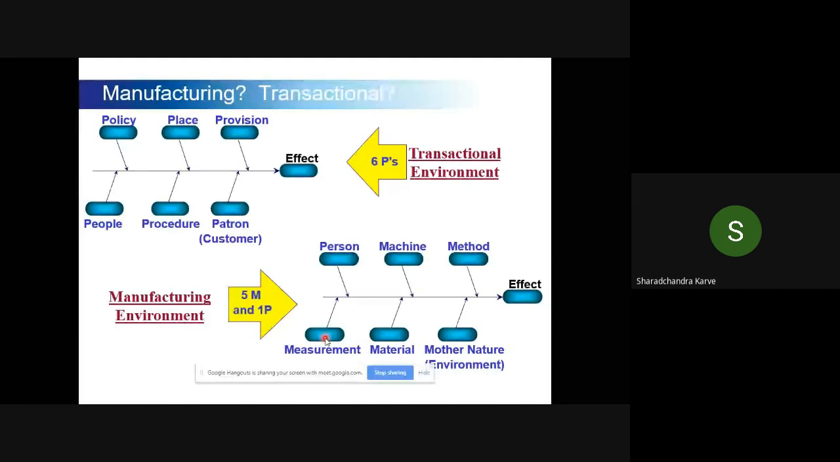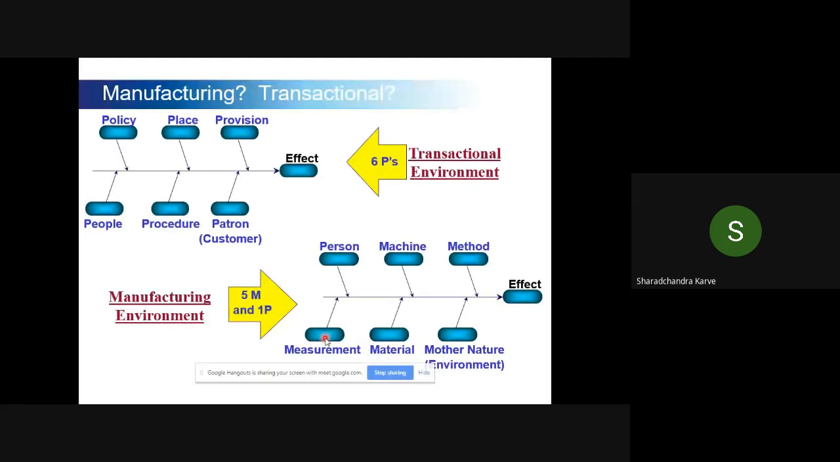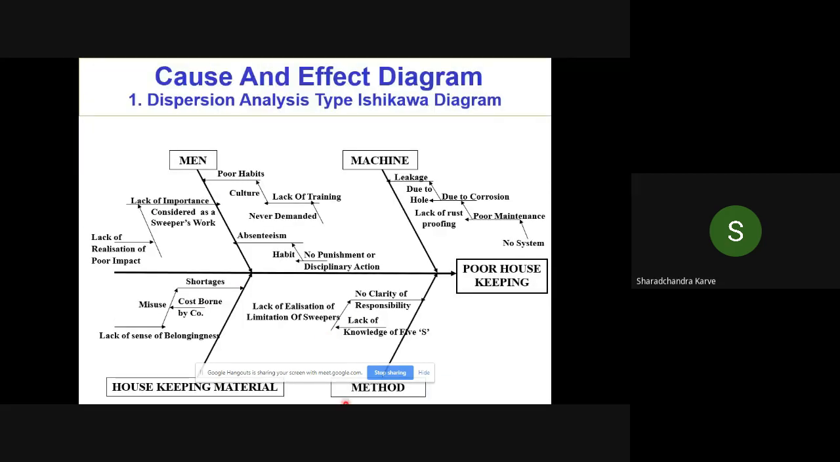It is not mandatory to categorize like this, but if you have a basket of 100 ideas, it makes sense to categorize them. That is why it can be categorized in different categories also, not necessarily man, method, machine, but this is the general guideline which is being followed. So if you look at one example, poor housekeeping, then what are the machine related problems, what are man related problems, what are housekeeping material related problems, method related problems, like this.